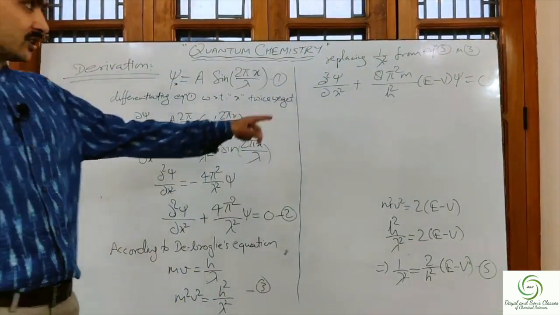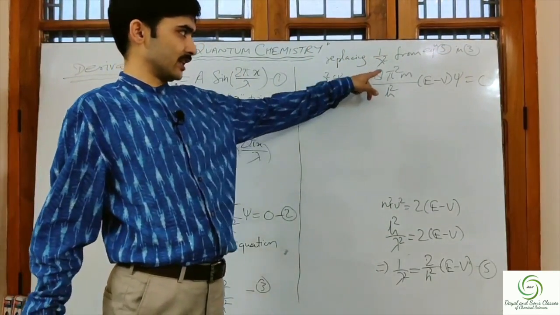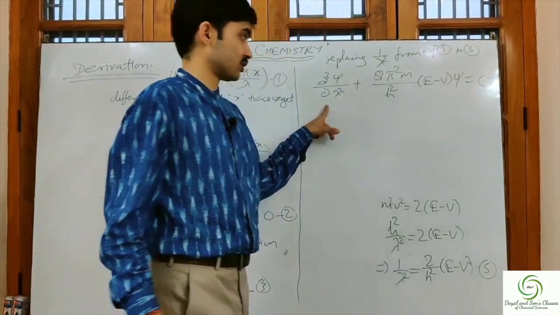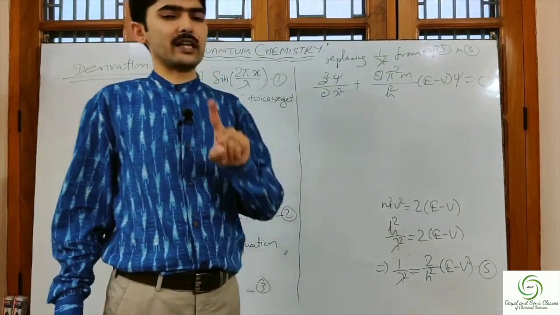So what do we get? Del square psi by del x square plus 8 pi square m upon h square into E minus V psi is equal to 0. This is the Schrodinger wave equation in one dimension.